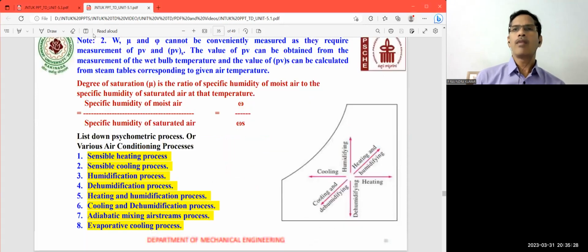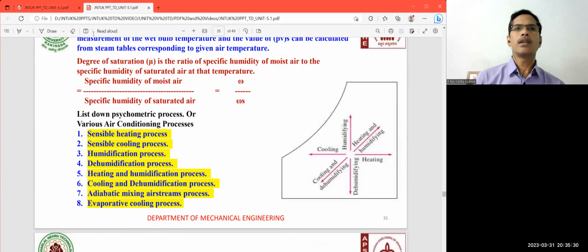Now, for air conditioning, the various psychrometric processes are mentioned here: the sensible heating process and sensible cooling process. All these processes are required for comfort air conditioning applications. Then humidification, dehumidification, heating and humidification, cooling and dehumidification, adiabatic mixing, and the evaporative cooling process. All these processes are represented on the psychrometric chart.